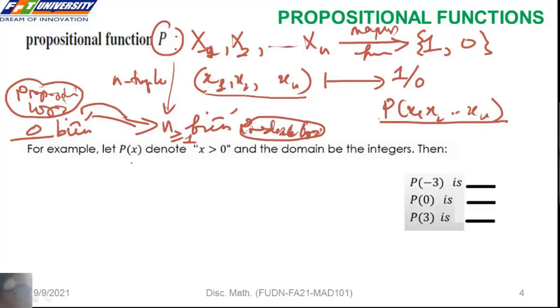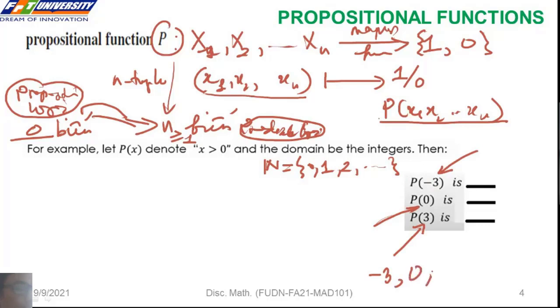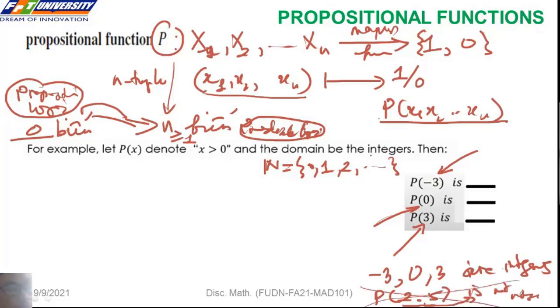For example, let P of x denote x is greater than 0. The domain is the integers. It means whenever I plug in a value, it must be from the set of integers. So we have, for example, -3, 0, 3. We cannot plug in, for example, 2.5. So 2.5 is not an integer. Cái domain của nó là những cái số nguyên.